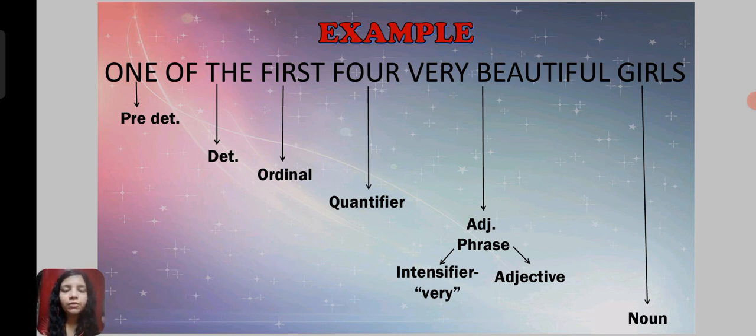Here one of is the predeterminer, the is the determiner, first is the ordinal, four is the quantifier, and very beautiful is the adjective phrase, where very is the intensifier and beautiful is the adjective. Next is girls, which is the noun.